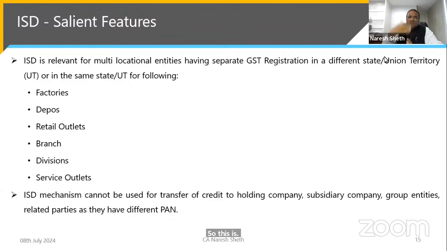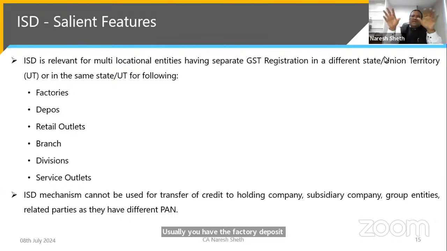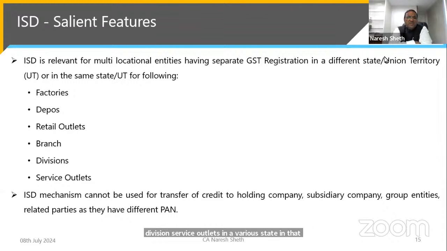Now I will just run through the salient features. ISD is relevant for multi-locational entities. A single location entity will not need an ISD. Usually you have the factory, depots, retail outlets, branches, divisions, service outlets in various states. In that case you require a separate registration for that. Only in such a case is ISD relevant.